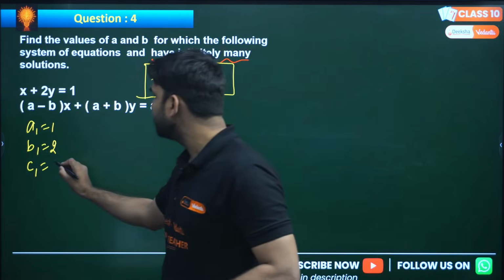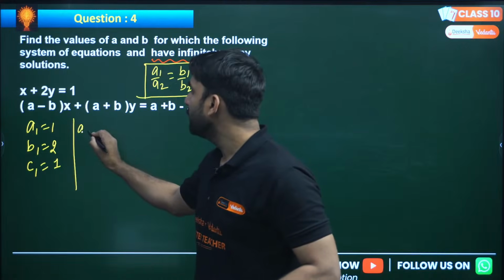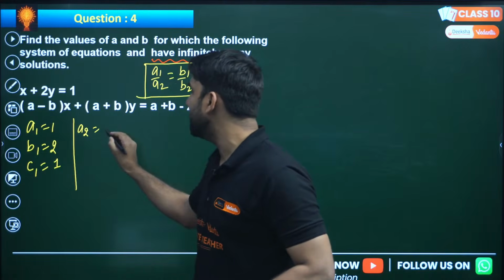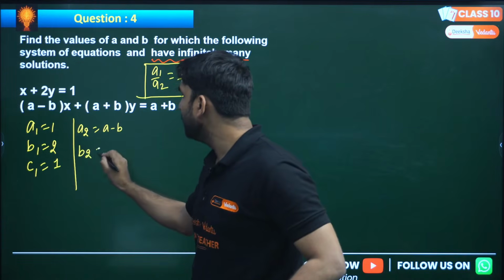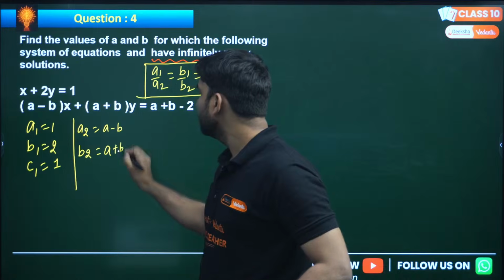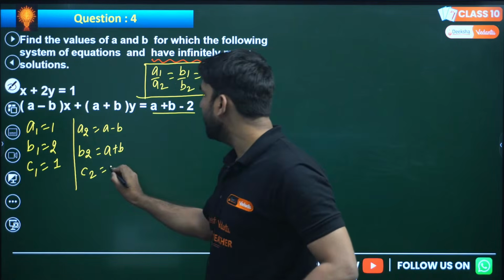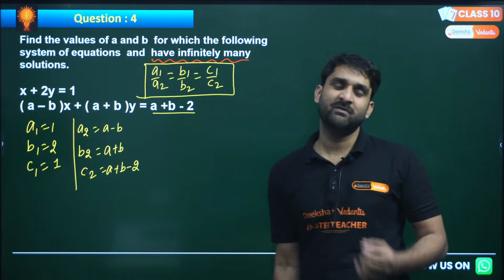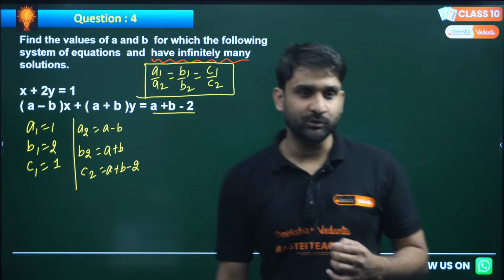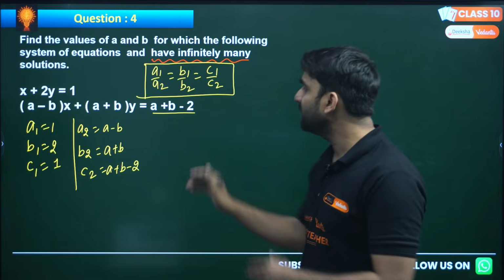So c1 is 1. A2 is the coefficient of x in the second equation, which is a minus b. B2 is a plus b. C2 is this whole a plus b minus 2. So you have a1, b1, c1 and a2, b2, c2, and for infinitely many solutions this condition should be fulfilled.